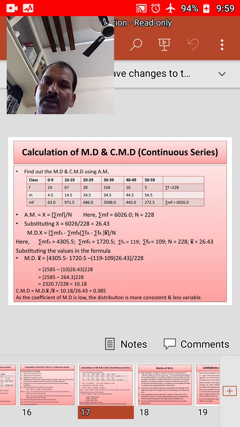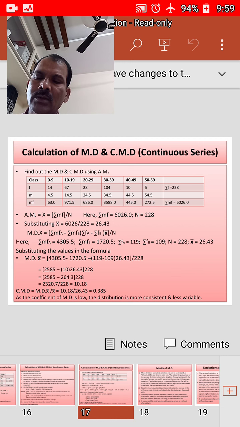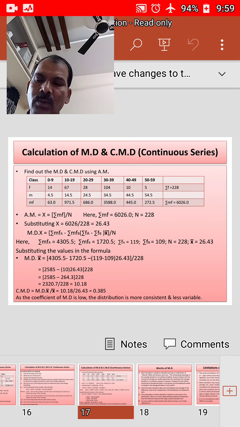Here sigma mf is equal to 6026 and n is equal to 228. Substituting these values, x bar is equal to 6026 by 228, 26.43. That is, the arithmetic mean is 26.43.